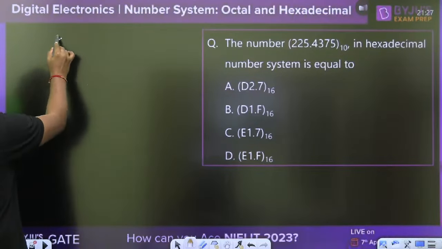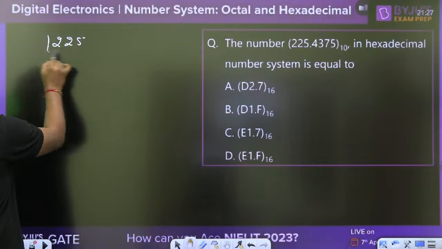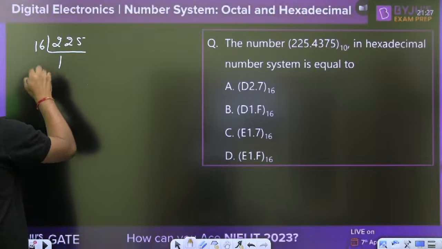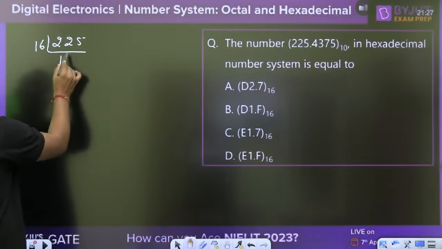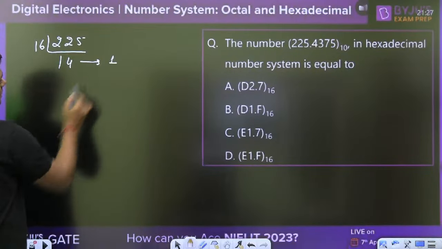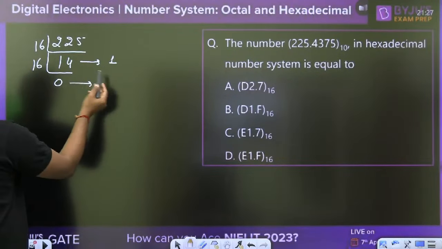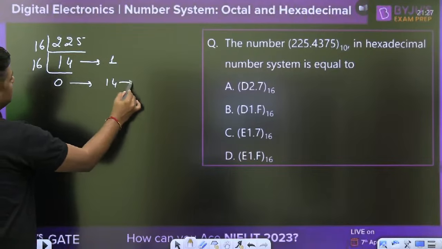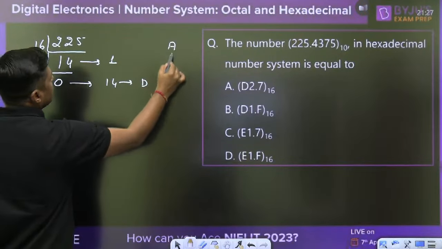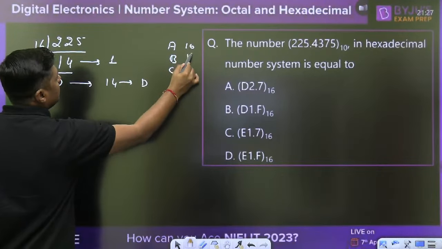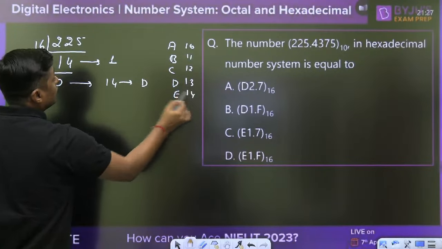225.4375, first of all convert the 225 into hexadecimal, divided by the 16. It is divisible 14 times, remainder is 1. Then it is divisible 0 times, remainder is 14. And what is the 14? Always write A, B, C, D, E, so this is the 10, 11, 12, 13, 14. 14 is E, not D.